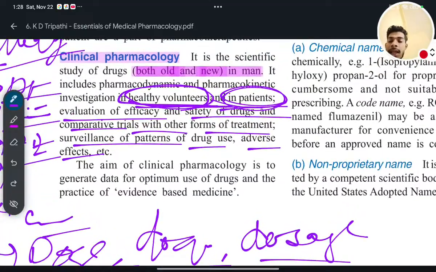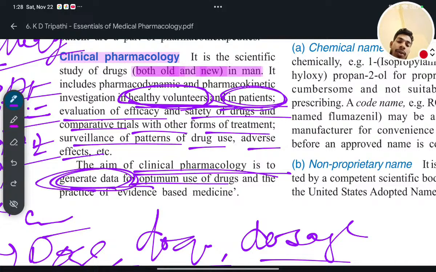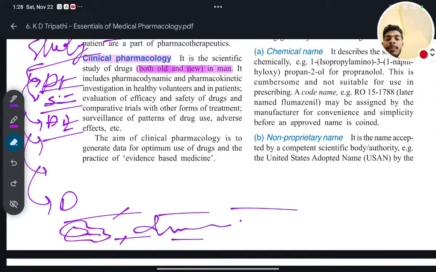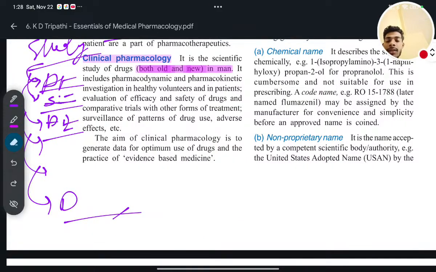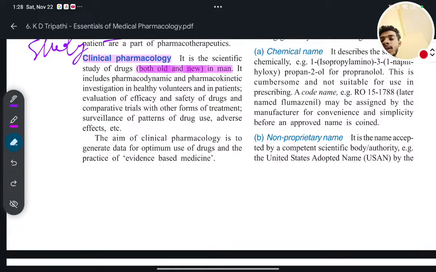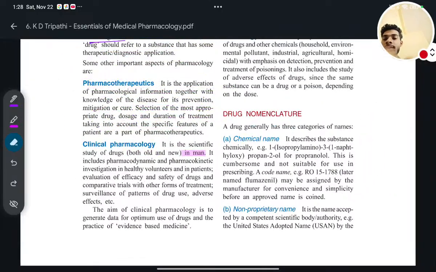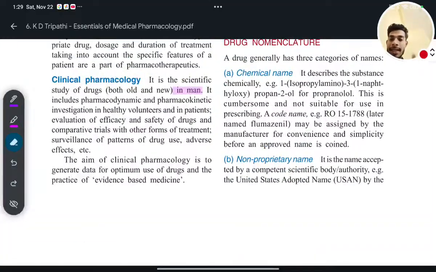The aim of clinical pharmacology is to generate data for optimum use of drugs and the practice of evidence-based medicine. Why? Because sometimes medicines are misused, for example, Schedule X drugs. These are also misused. So for practical and evidence-based use, clinical pharmacological tests are done.